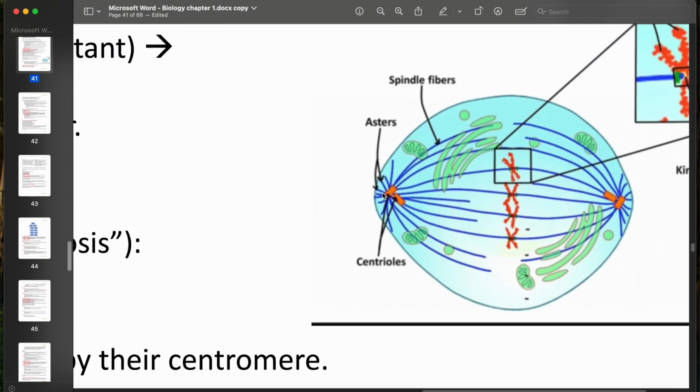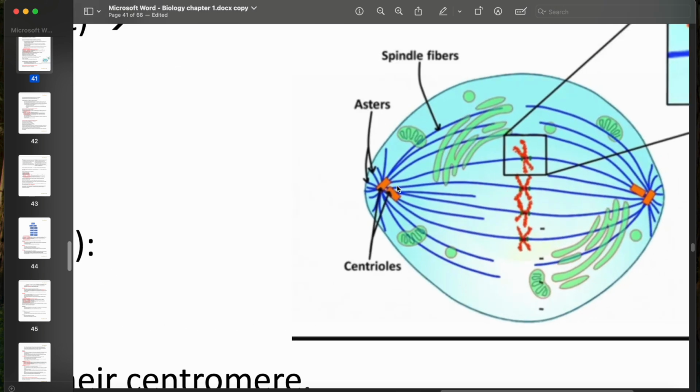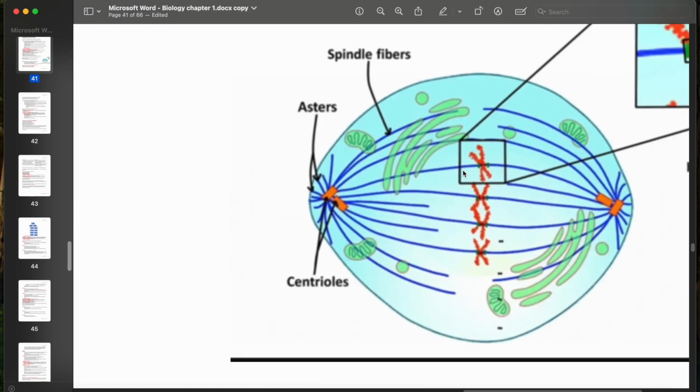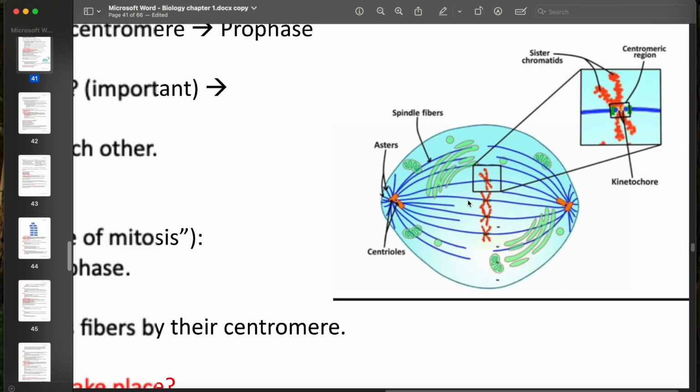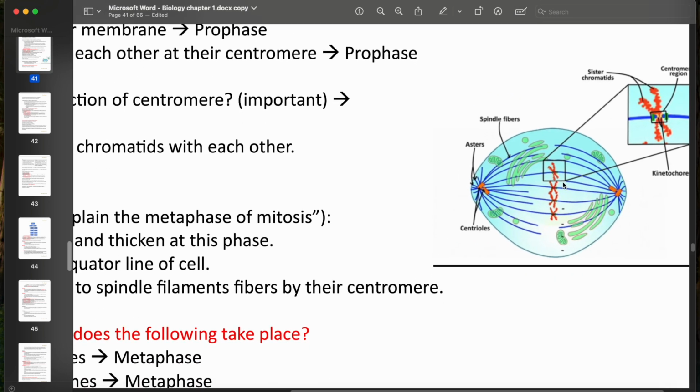This is also showing the difference between the spindle fibers and the aster. The aster is usually shorter than the spindle fibers. And we said that the spindle fibers are forming between the asters, from one to the other, okay? And the spindle fibers will attach to the chromosome by their centromere in the middle.